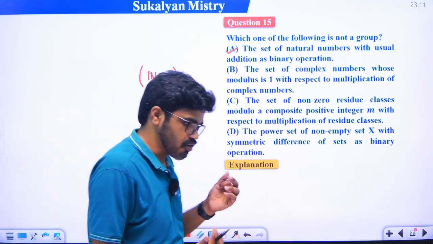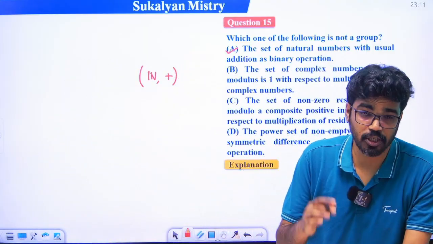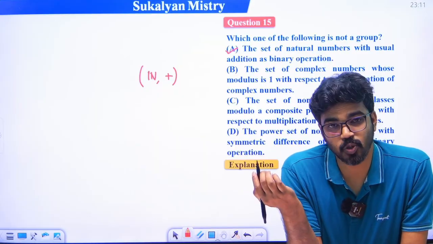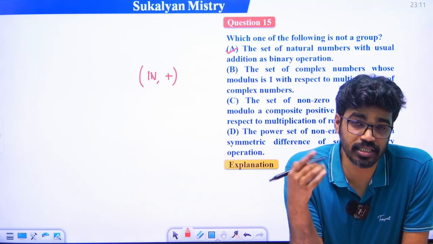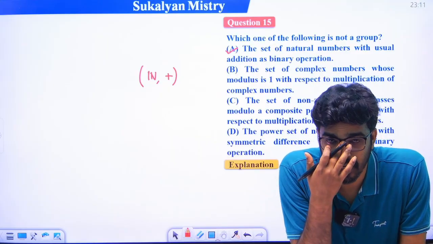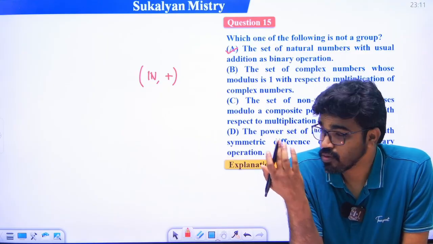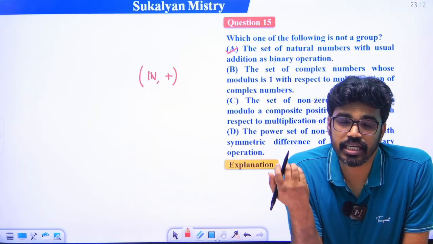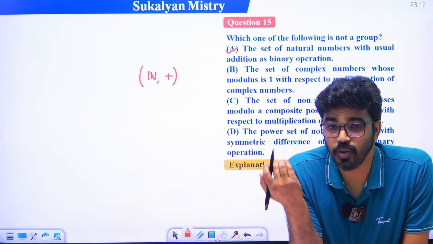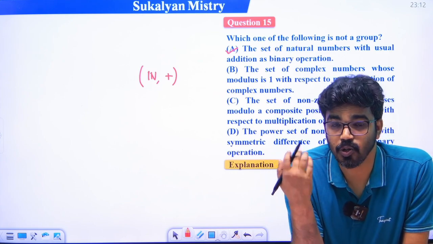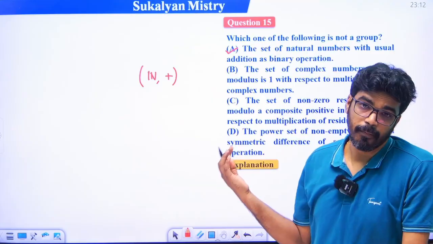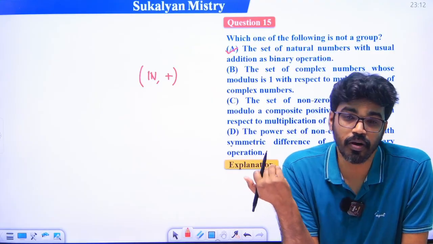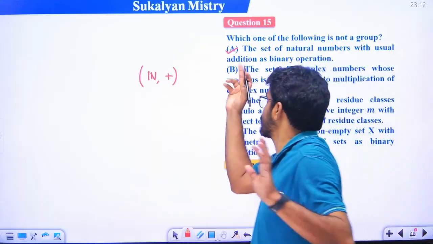Okay, the set of natural numbers with respect to addition: associative property is satisfied, closure property is satisfied, but identity element does not exist. If the identity element does not exist then the inverse element will not exist, so that is the reason. So identity element does not exist, similarly inverse element does not exist, so that's why this is not a group. So basically this is a semigroup, closure property as well as associative property satisfied, this is a semigroup, but it is not a group. So option A is the correct answer.